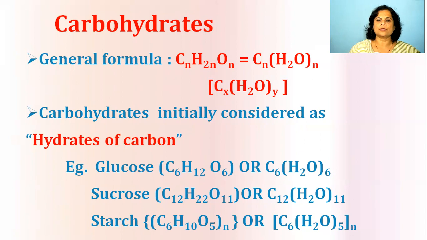Like that, sucrose is also a hydrate of carbon. For starch, (C6H10O5)n, where n indicates that it is a polymer, we can write the same formula in the form of hydrate of carbon as (C6(H2O)5)n. Therefore initially carbohydrates were considered as hydrates of carbon.